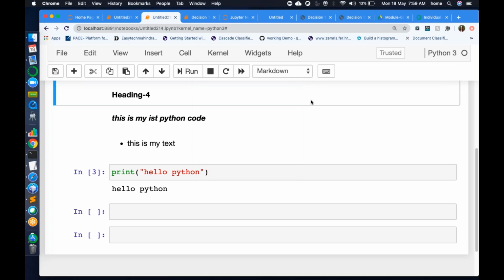I installed Anaconda, and then from my start menu I selected Anaconda, and it opened a new page which had all the options, like all the libraries. From there I selected Jupyter Notebook. That is called Anaconda Navigator.